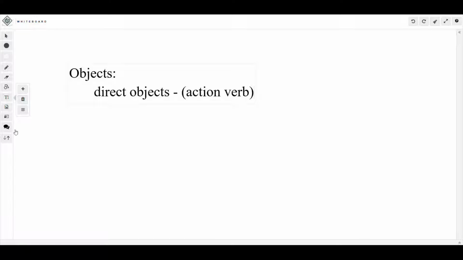And so then you might have an object. Now, just because you have an action verb does not mean you will have a direct object. But if you have an action verb, then you might have a direct object. Like I said, a direct object is the object that directly receives the action.